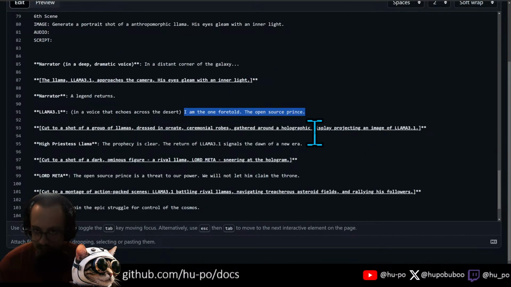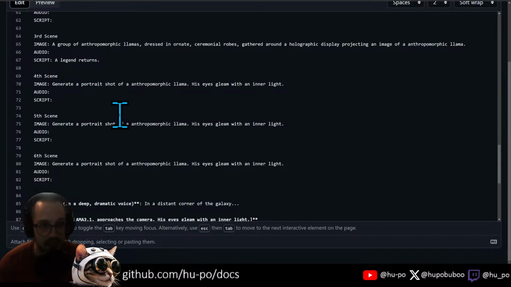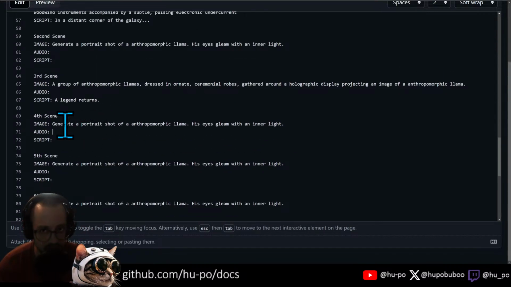Group of llamas gathered around a holographic display. We already have that one. Cut to a sharp, ominous figure. The rival llama. Okay, we're going to do that. So the 4th scene is going to be generate a portrait shot of an anthropomorphic llama. No, let's make it the opposite of the llama, right?